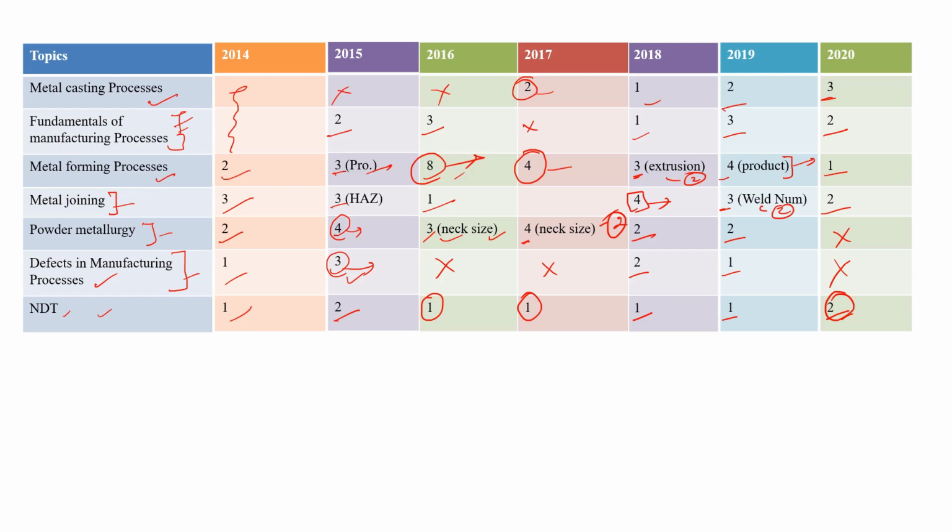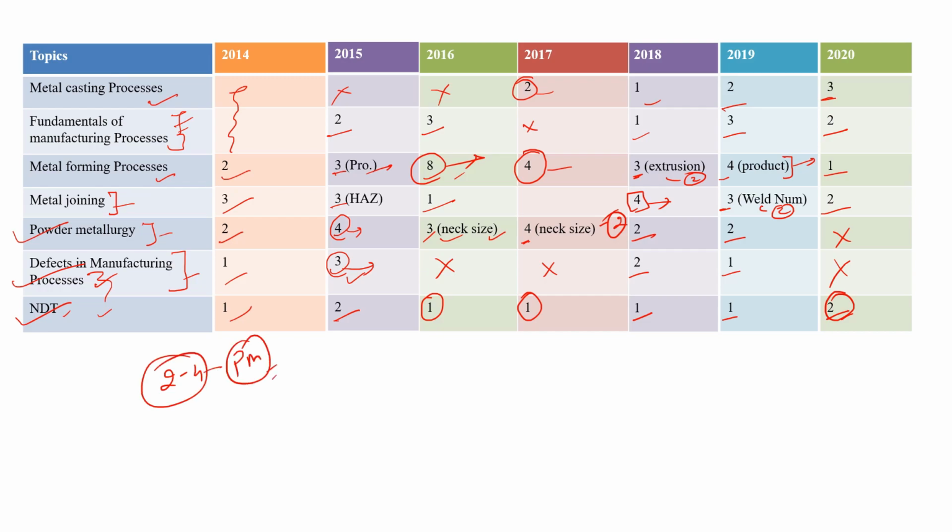And in one year they asked a question related to NDT and fracture toughness together by combining those things. So the idea is they are asking questions in manufacturing process from NDT and defects in manufacturing process every year. And from powder metallurgy also they asked questions of 2 to 4 marks, that is PM.